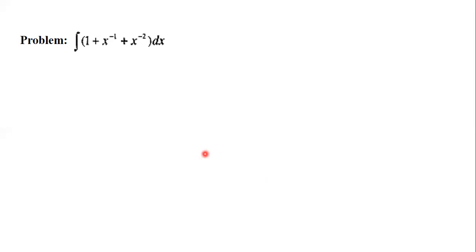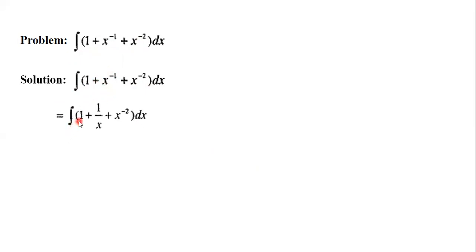Now the first problem: integration of 1 plus x to the power minus 1 plus x to the power minus 2 dx. So here is the solution. For x to the power minus 1, we write 1 by x, and the other power is the same. Only for x to the power minus 1 can we write 1 by x, because here we cannot use the power formula.